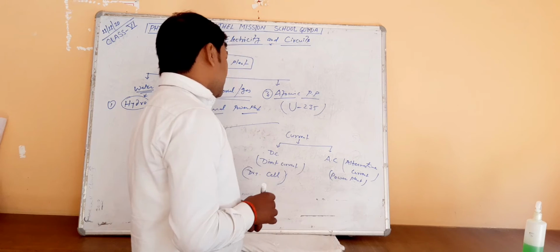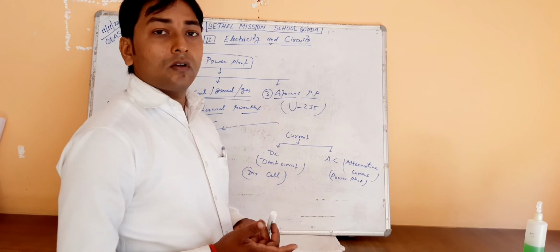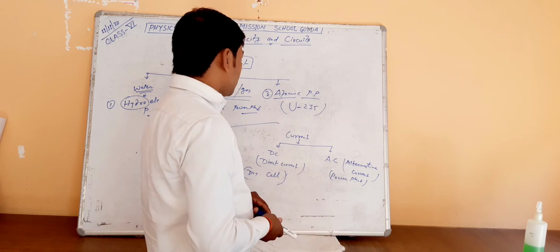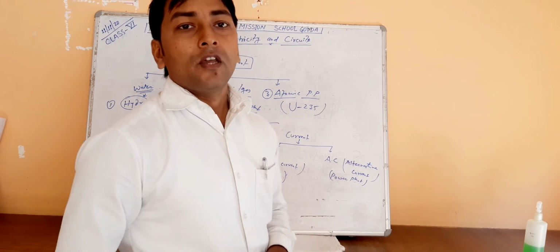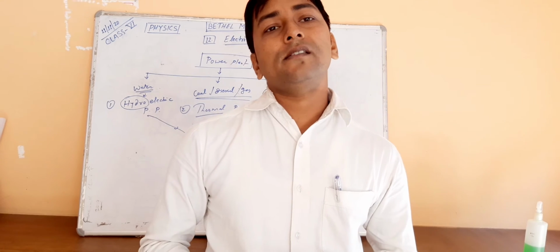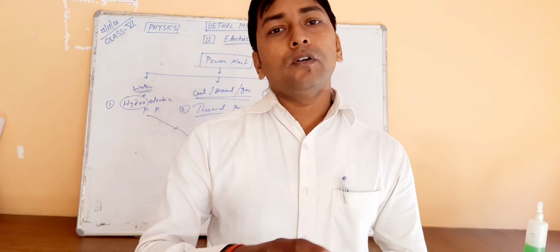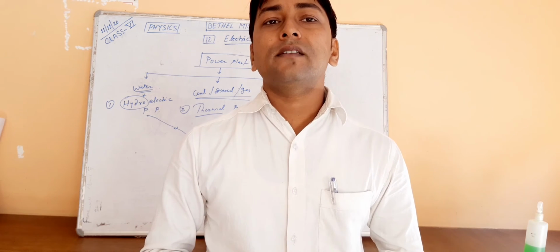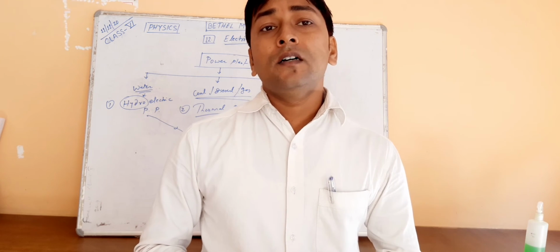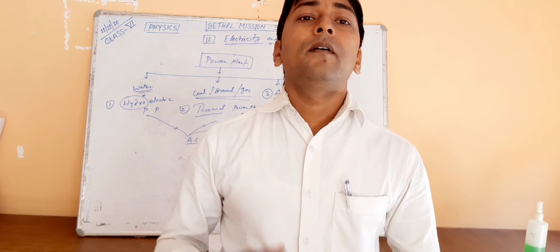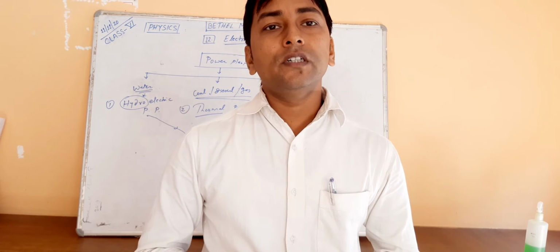So what is the basic difference? From the power plant we get the AC current. In AC current there is no fixed direction for the current to flow, from positive to negative or negative to positive, whichever. There is no direction. And this you can check if you have an electric board.